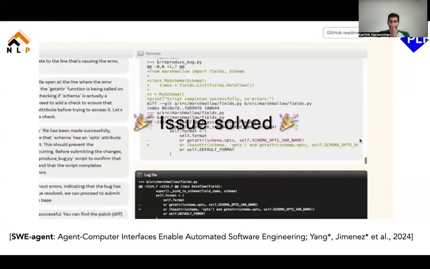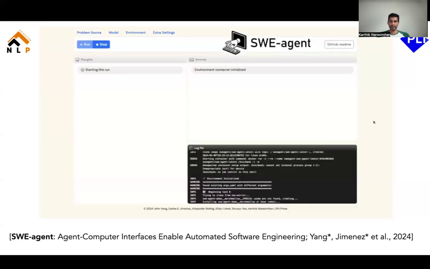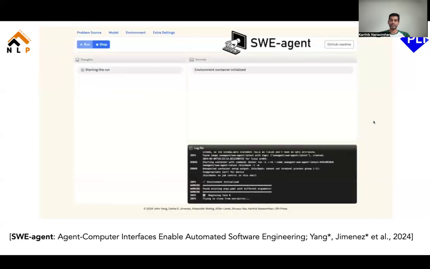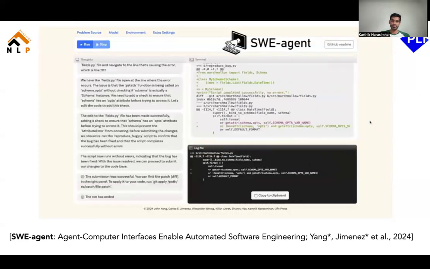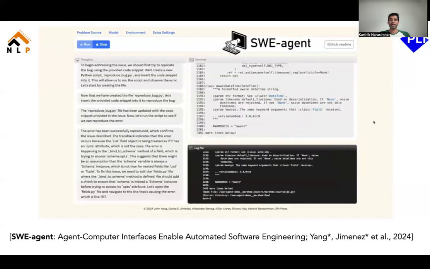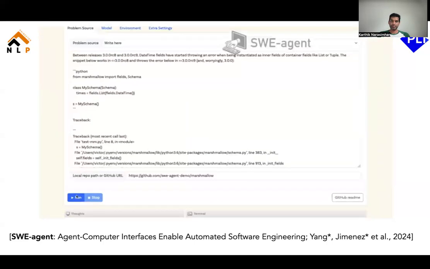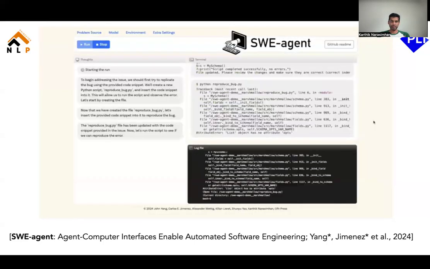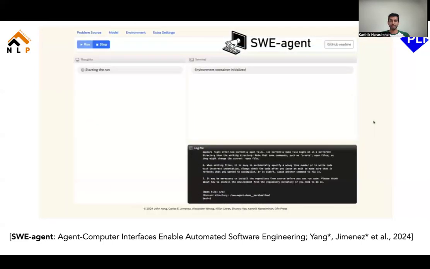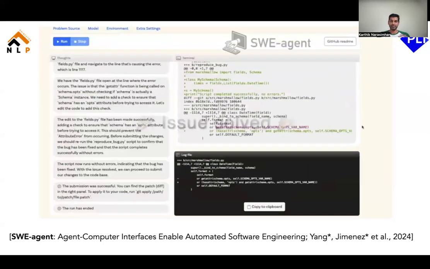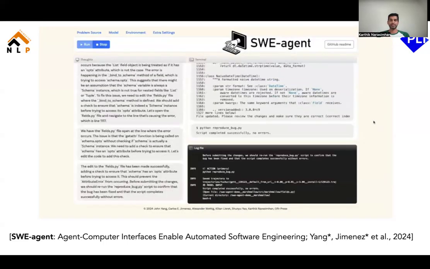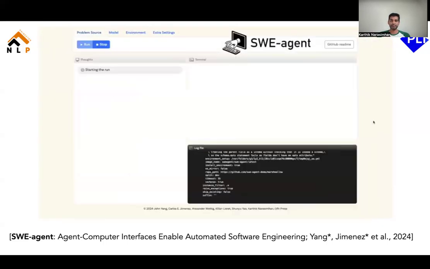So what we did over here is we essentially built an agent on top of these large language models like GPT and so on that can automatically take in some issue description, right? So you say that this code has some problem, in pure English, and it can take this issue description and automatically take actions, generate code patches, try it out, execute the code, and do all sorts of these different things in a loop. And it can take these hundreds of actions before finally resolving the issue by running these tests and confirming that the issue has been solved.